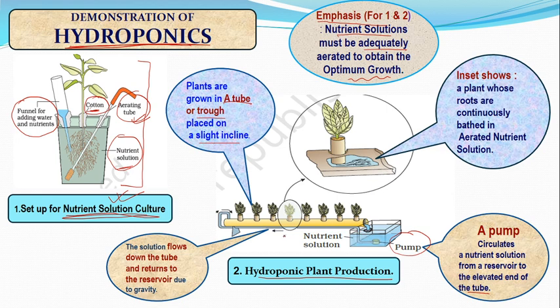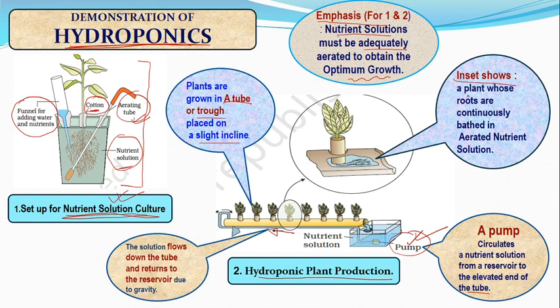So what happens, you will find this is the flow, this is the direction of flow. So the solution flows down the tube and returns to the reservoir due to gravity. That's why there is inclination. During that inclination, water flows automatically, and to return it we have used the pump, right? So in the inset, what is it showing?